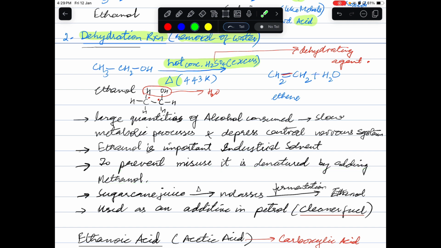One more process: we can produce ethanol from sugarcane. We heat sugarcane juice, and a concentrated juice or molasses is produced. When this molasses undergoes the fermentation process, we get ethanol.